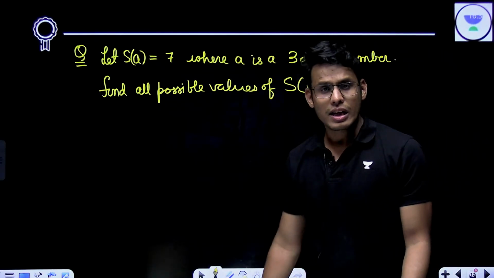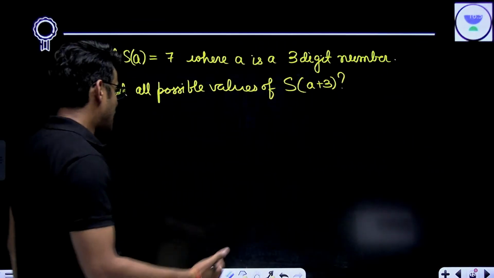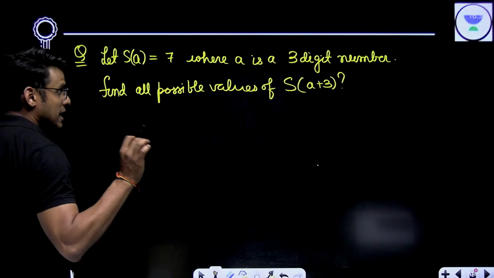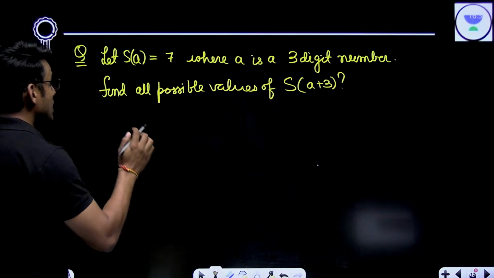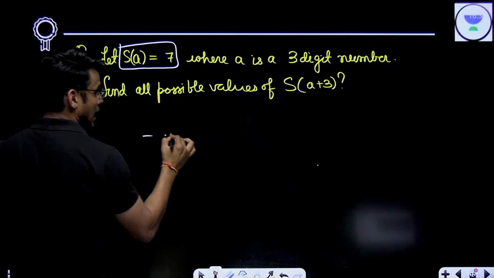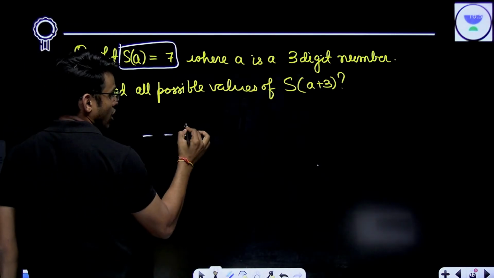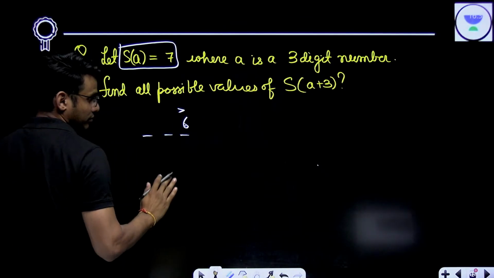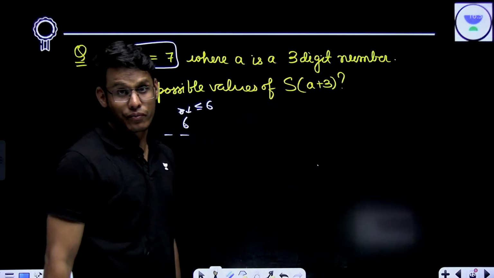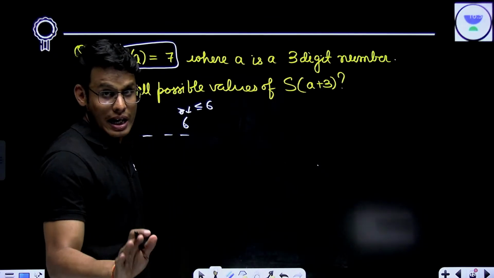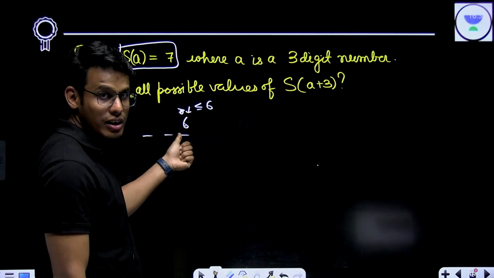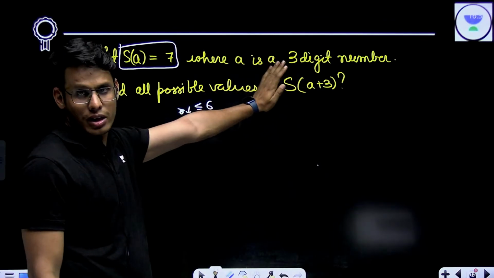Sayak is saying 1. There is only one possible value. So let me give you the example of what this problem is saying. Please listen to this very, very carefully. Since my sum of digits is 7 only, I cannot have more than 6 here. My digit here will be less than or equal to 6. You have to understand it properly: the maximum digit which I can have here is 6, since it is my 3-digit number.